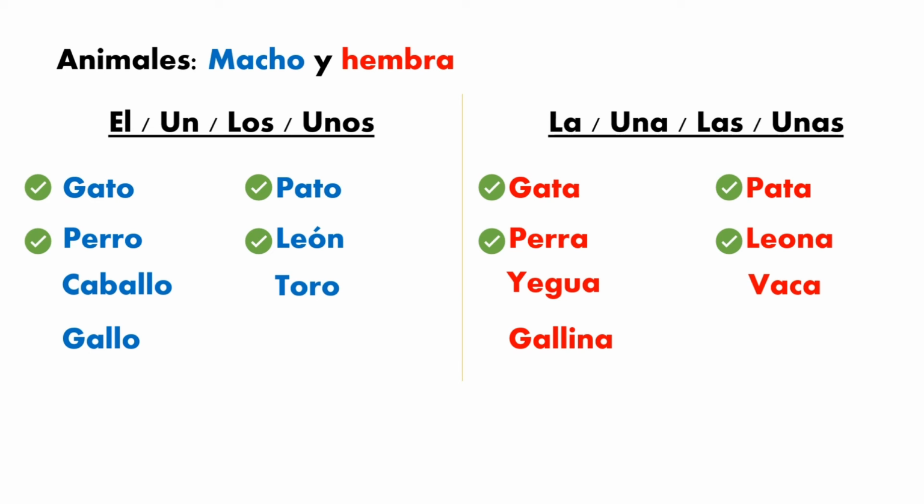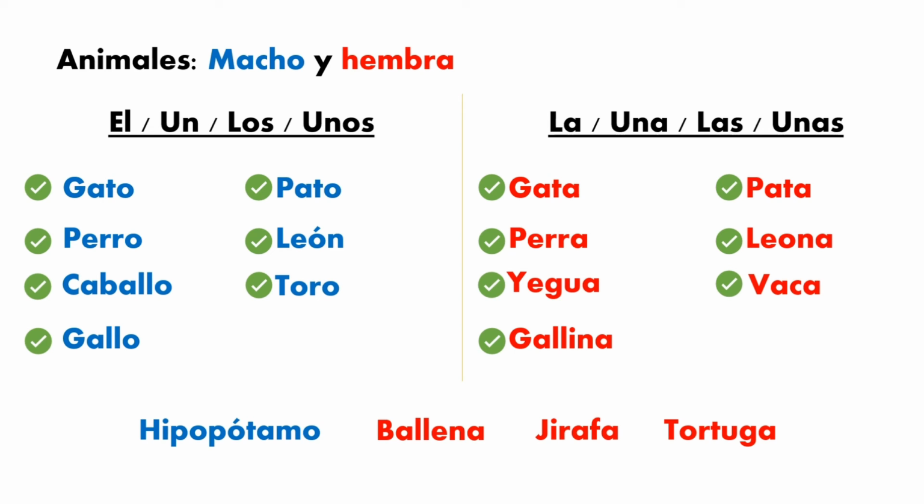In this case, we don't change the O because this one ends with a consonant, so we only add the letter A. And we also have some animals where the feminine has a different word. For example, caballo for masculine, for feminine it is not caballa, it will be yegua. The same for toro, vaca, gallo, gallina. Okay? Perfect.